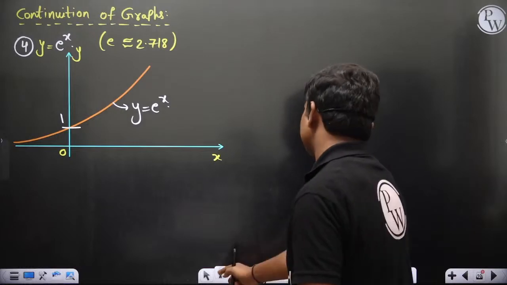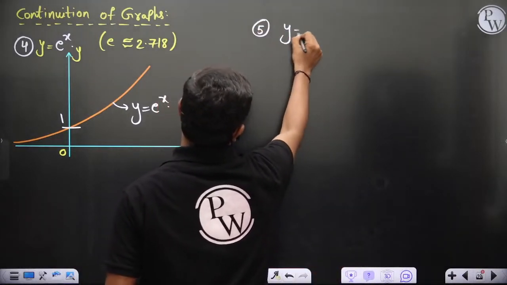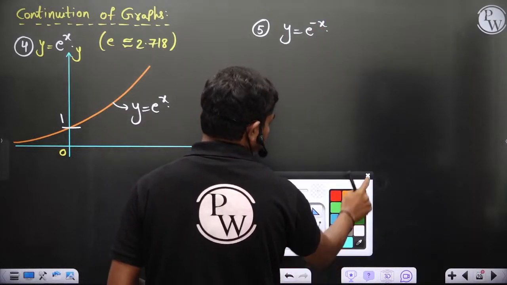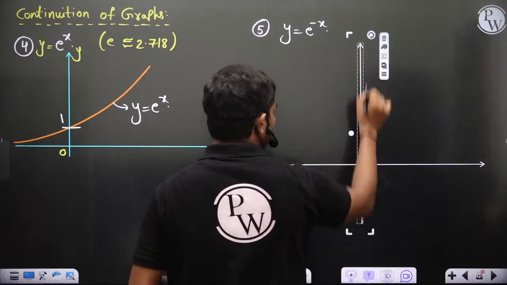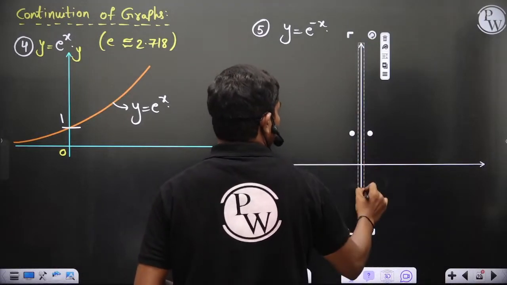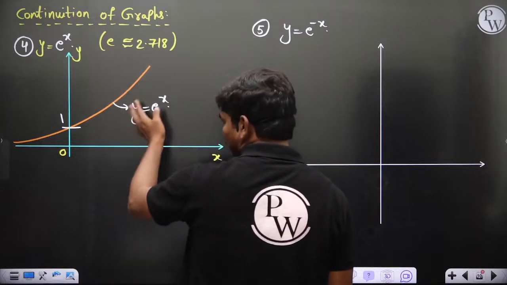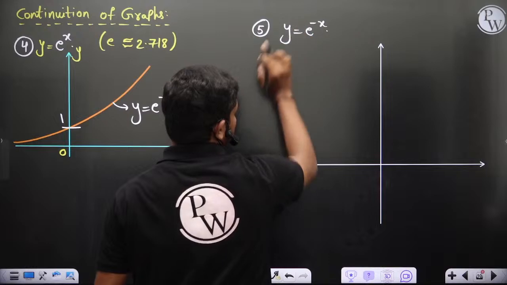Now coming to the next graph, y equal to e power minus x. Ultimately it will be the reflection of this. So this is y equal to e power minus x. The positive values of x we got here, the same will come here for negative values because one more minus is there.